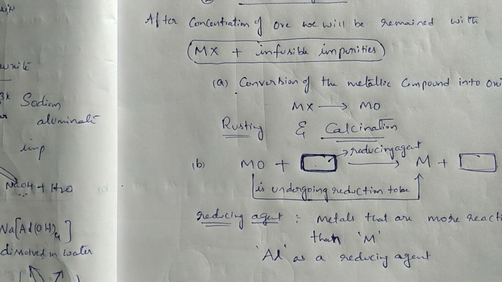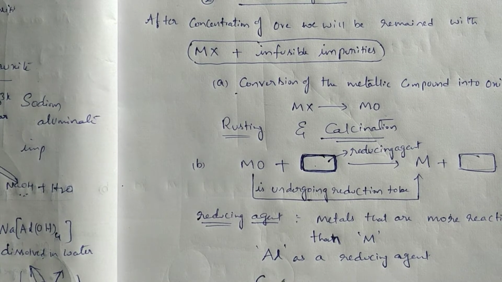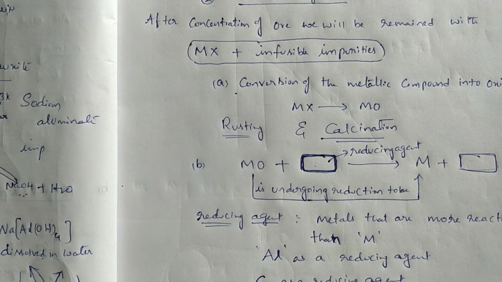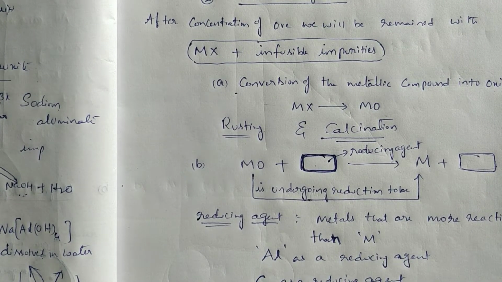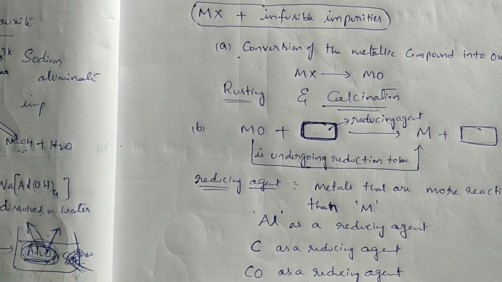Next, carbon we can use as a reducing agent.